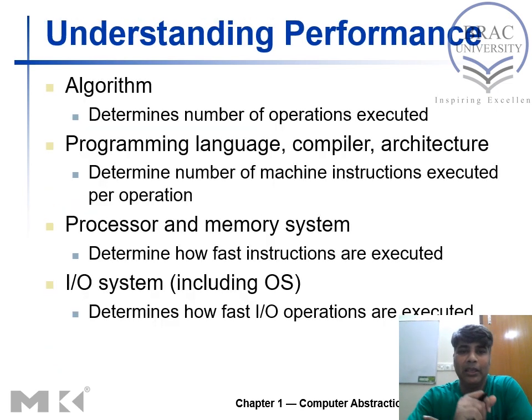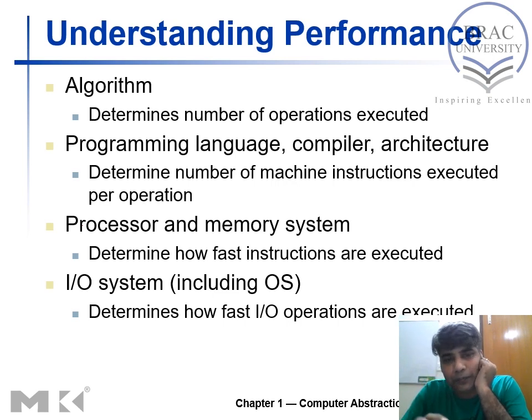As we have said about performance, to understand performance, what do we need? In general we need these four, but there could be many more; just stick to these four for the time being. The first one is the algorithm.